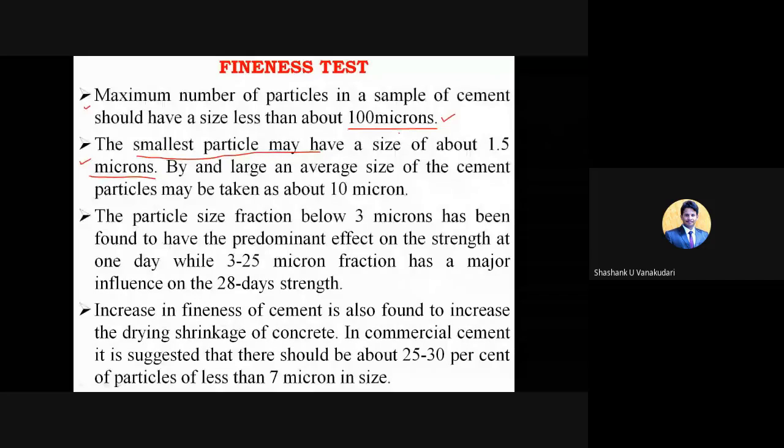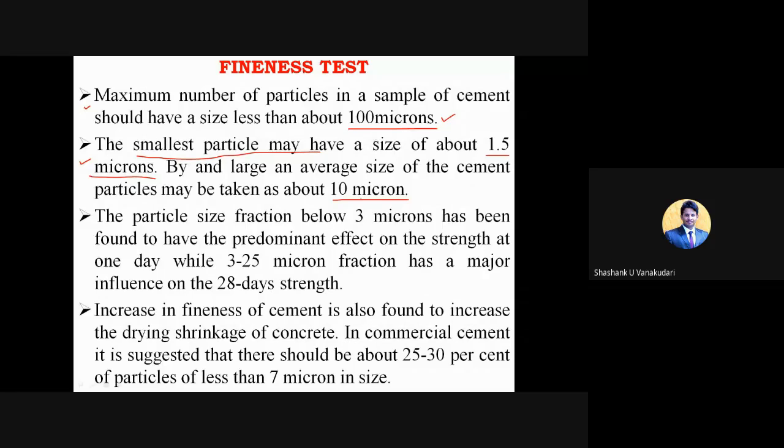In that, the smallest particle should have a size of 1.5 micron. Okay. And the average size of the cement particles may be taken as about 10 microns. So most of the cement particles should be around 10 microns.